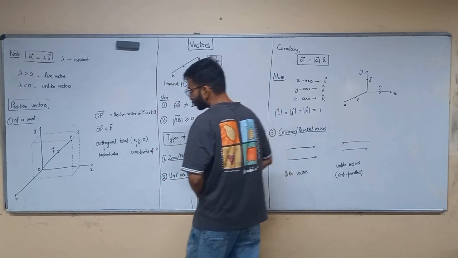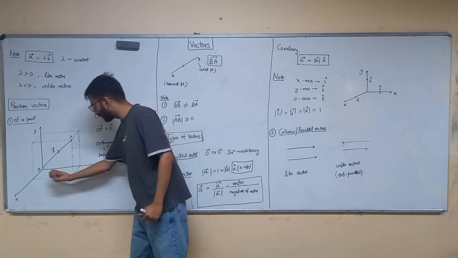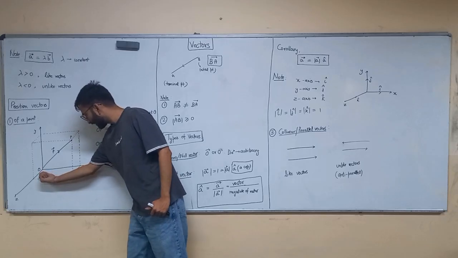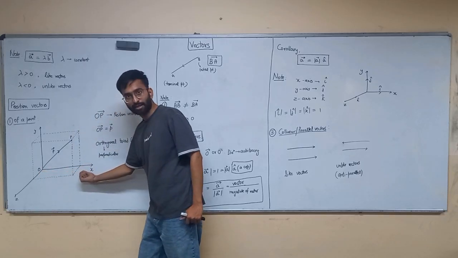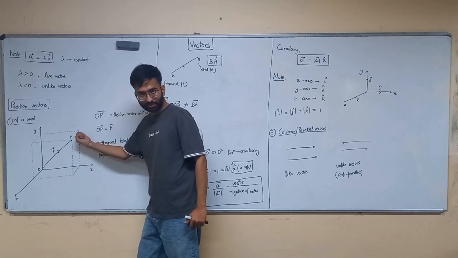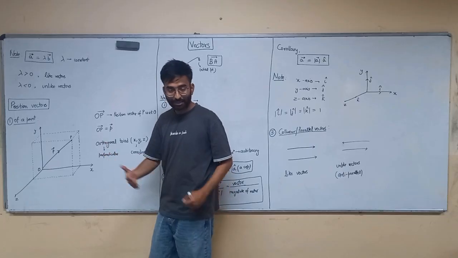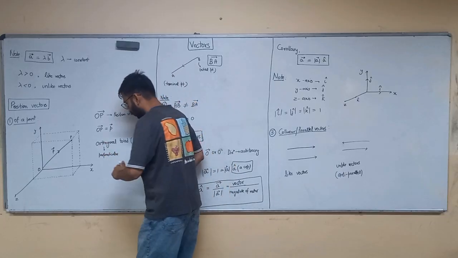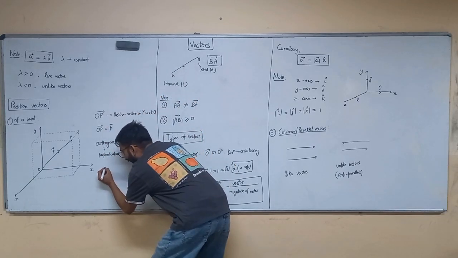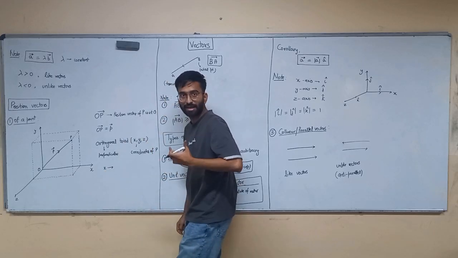So how to reach P? First I will go distance x in the x direction. Then I will go distance y along the y axis. Then I will come in front of the board in the z direction. In this x comma y comma z orthogonal triad, what does x represent?